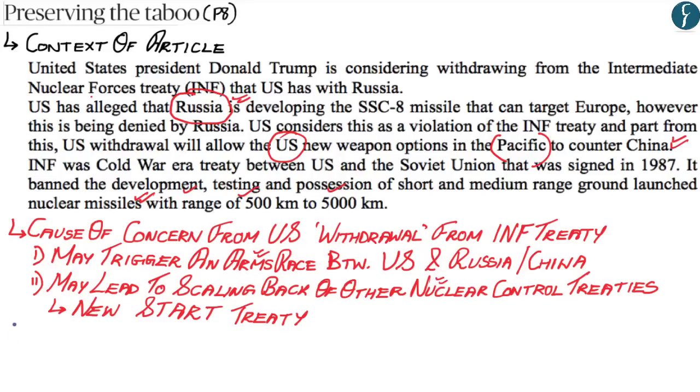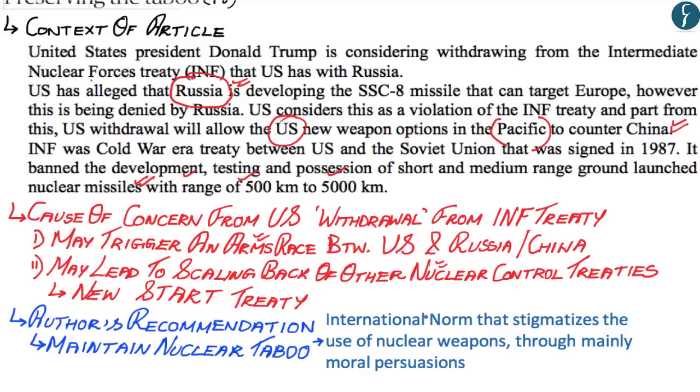And therefore, as a measure against these concerns, the author has recommended that the global community should maintain the nuclear taboo. Wherein nuclear taboo, in simple terms, is an international norm that stigmatizes or disapproves of the use of nuclear weapons, and the stigmatization or the disapproval is mainly achieved through moral persuasion.